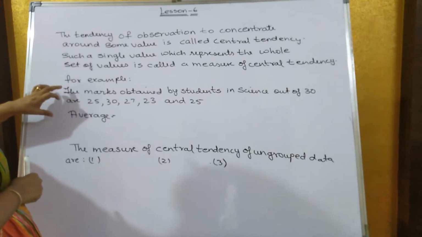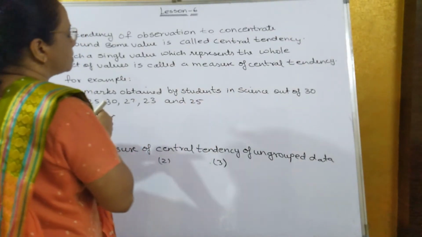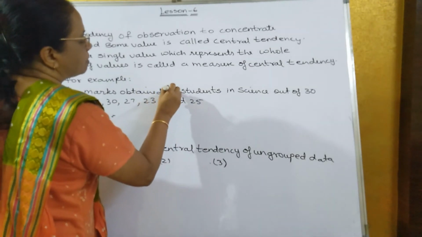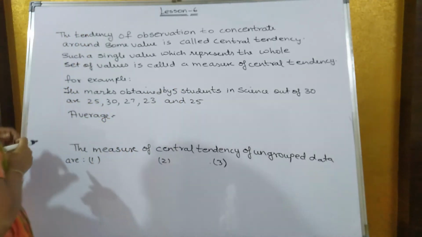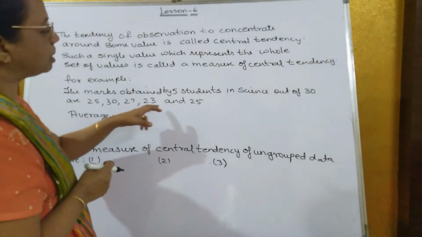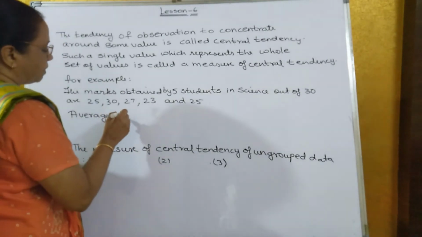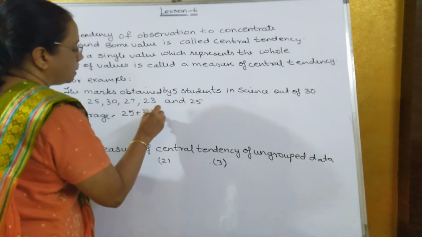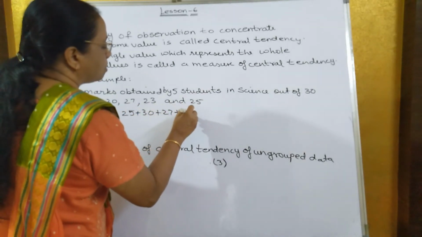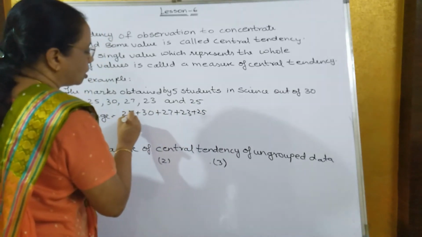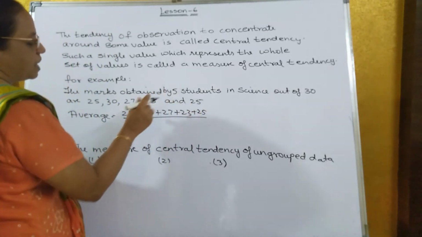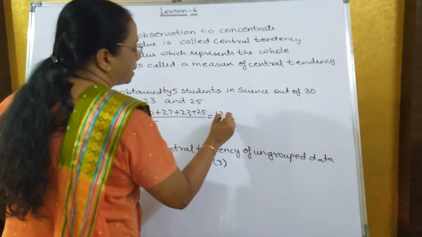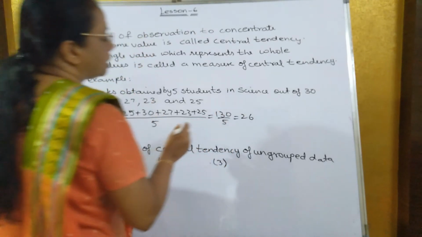For example, the marks obtained by 5 students in science out of 30 are 25, 30, 27, 23 and 25. Now if I find out the average, what is the average? Sum of all the observations, 25 plus 30 plus 27 plus 23 plus 25, which you have studied in your earlier standard. How many students are there? 5 students, so divided by 5. When you add all this, you will get 130 divided by 5, that's equal to 26.